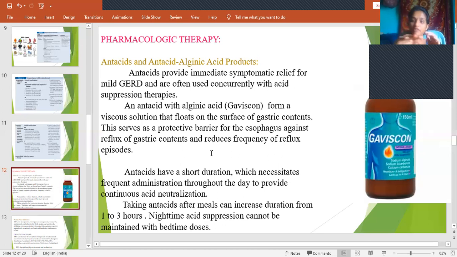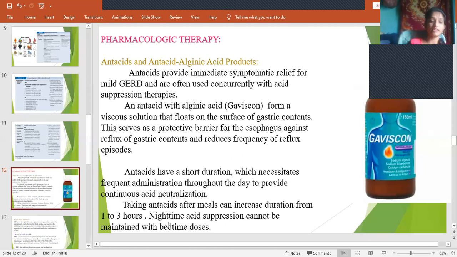It forms a layer and floats over the gastric contents, and thereby it prevents these contents from being refluxed into the esophagus. But they have a very short duration of action, so it requires frequent administration. That means patients have to take it 4 or 5 times a day to provide continuous acid neutralization. Taking antacids after meals can increase the duration from 1 to 3 hours. Nighttime acid suppression cannot be maintained with bedtime doses, because as it is short acting, if we give it once at night, it's not sufficient.